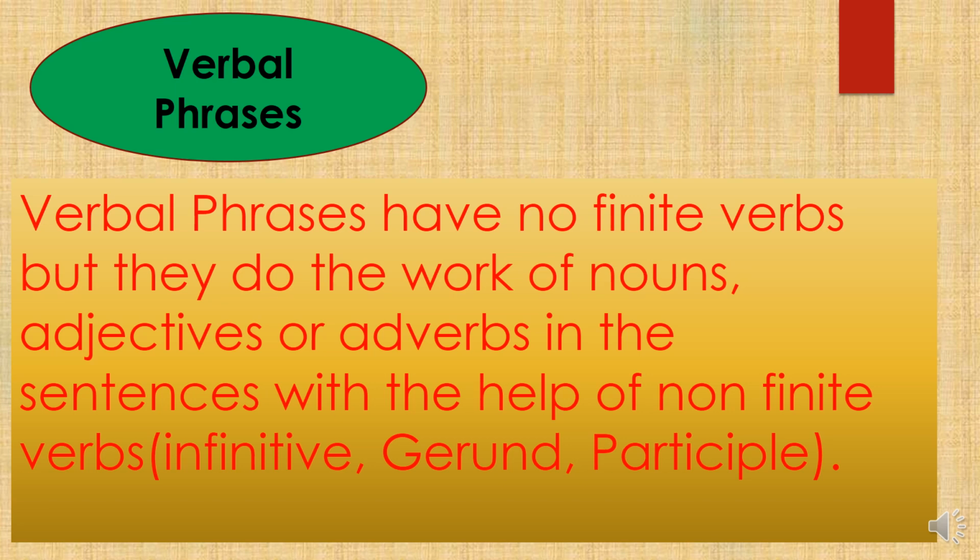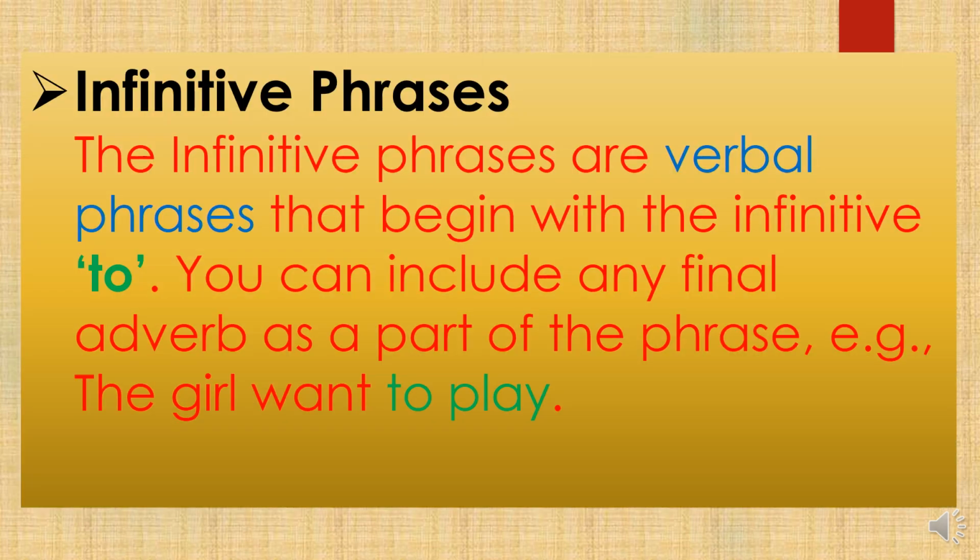But in the case of non-finite verbs, we don't know about the tense. So they are the general verbs that don't really tell us about the tense. See, infinitive, gerund and participle. I will tell you what these phrases are. So verbal phrases have three kinds, that is infinitive, gerund and participle.